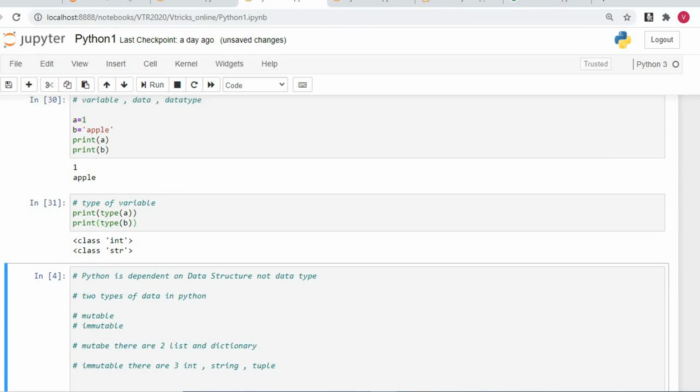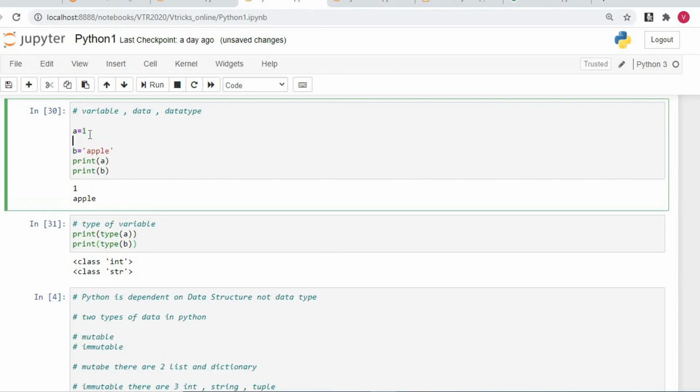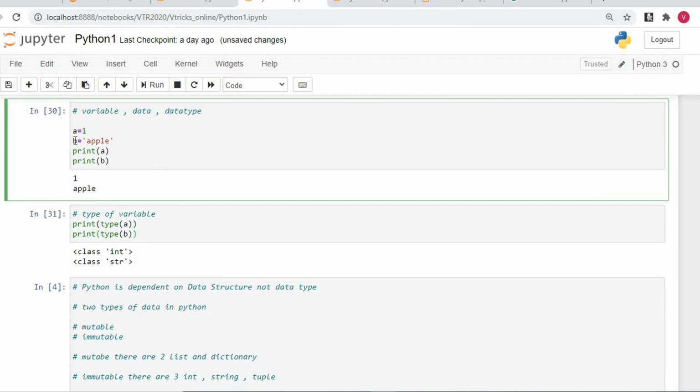People who are very fresh to programming, you must understand that a group of characters combined together we call a string. What is a group of characters? When I have a is equal to a, this is a single character. But when I say a is equal to a p p l e, it becomes a string. That is, a group of characters combined together we call a string. Okay, so we understood int, string and tuple are the three immutable data structures. So we got int here, and we got the string.